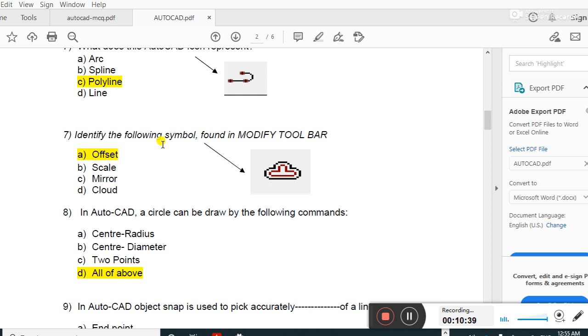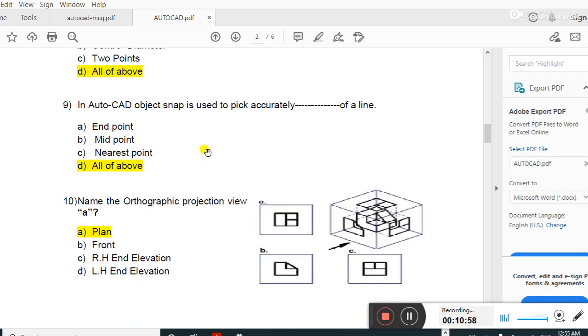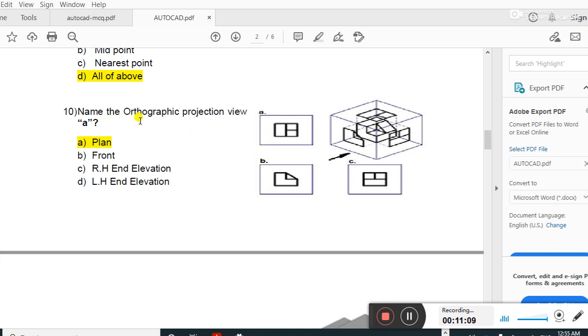Identify the following symbol found in the modify toolbar. This symbol is offset. In AutoCAD, a circle can be drawn by the following commands: all of the above: center radius, center diameter, 2 points. In AutoCAD, object snap is used to pick accurately endpoint, midpoint, nearest point. Right answer.